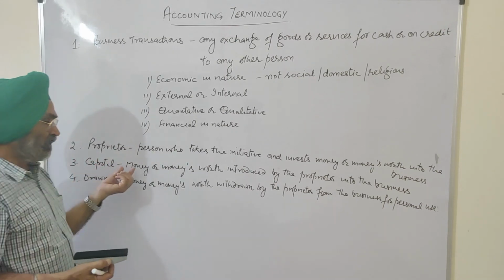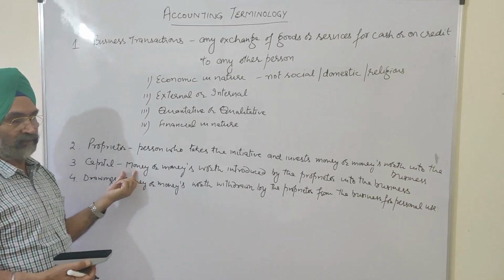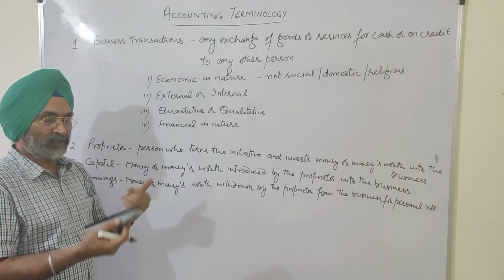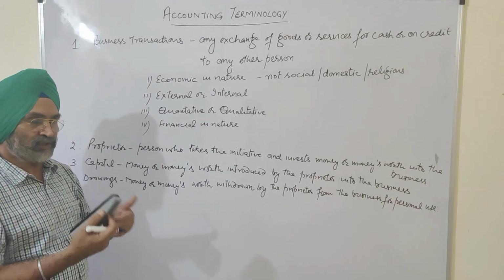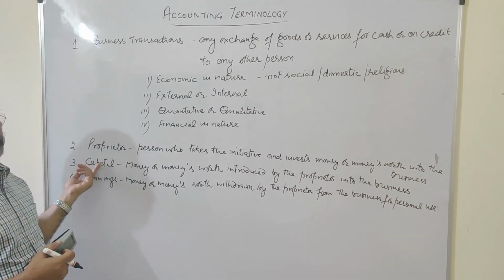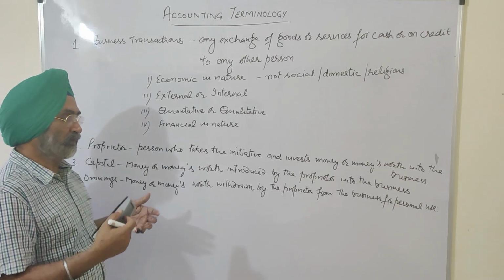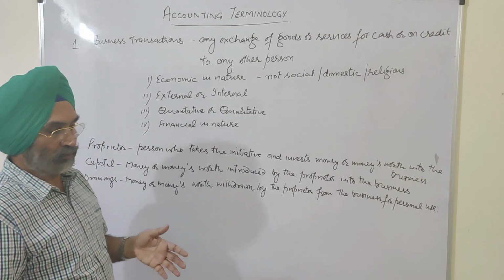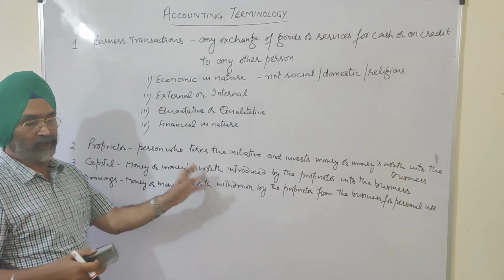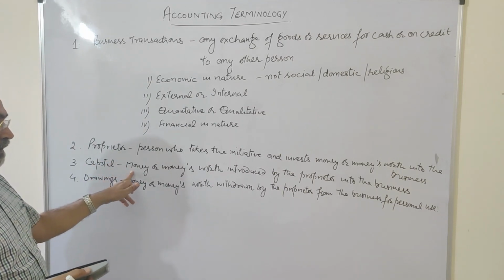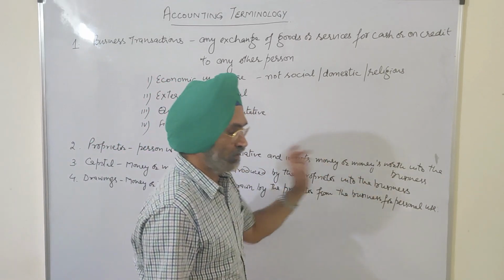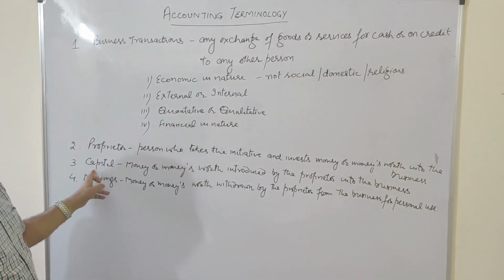Capital. Money or money's worth. Not only money. I already exemplified that money's worth: a personal computer, personal furniture, or personal vehicle introduced by the proprietor into the business will become capital. Your personal chairs were lying at home, worth rupees 20,000. You brought them to the factory, you brought them to the showroom, that will become your capital. So money or money's worth introduced by the proprietor into the business will be called capital.